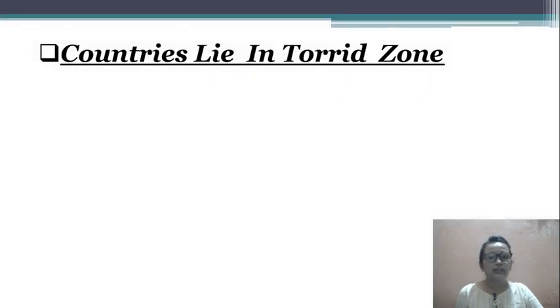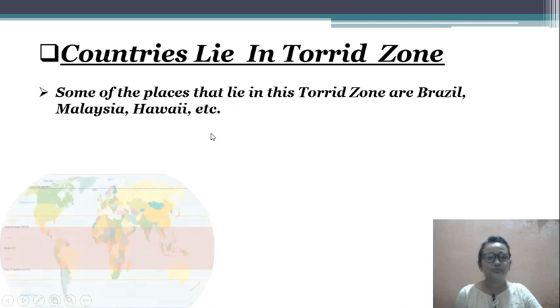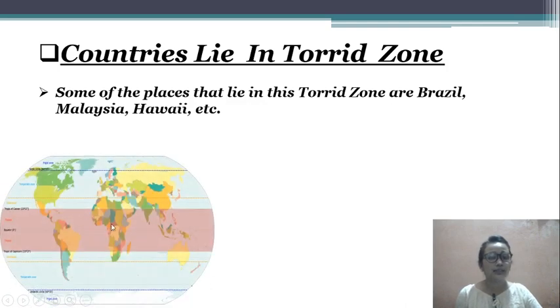Countries in the torrid zone. So what are the countries that lie in the torrid zone? Some places that lie in the torrid zone are Brazil, Malaysia, and Hawaii, etc. So those are the places that lie in the torrid zone. As you can see in the map, those places are Brazil, Malaysia, and Hawaii.